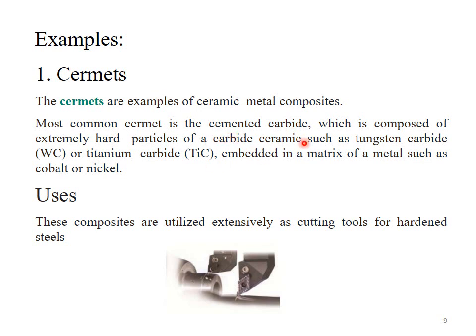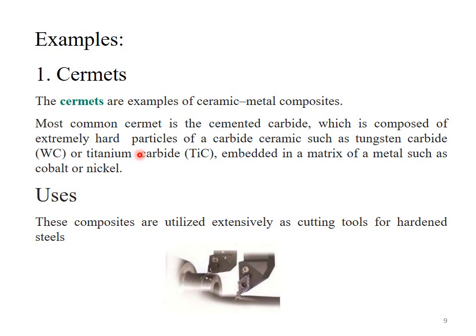The most common ceramic is cemented carbide, and it is composed of extremely hard particles of carbide ceramic such as tungsten carbide, titanium carbide, which are embedded in a matrix of a metal such as cobalt or nickel. So cermets are a composite material and a type of ceramic metal composite. In this composite material, the matrix phase consists of metal and the reinforcing phase consists of a ceramic.